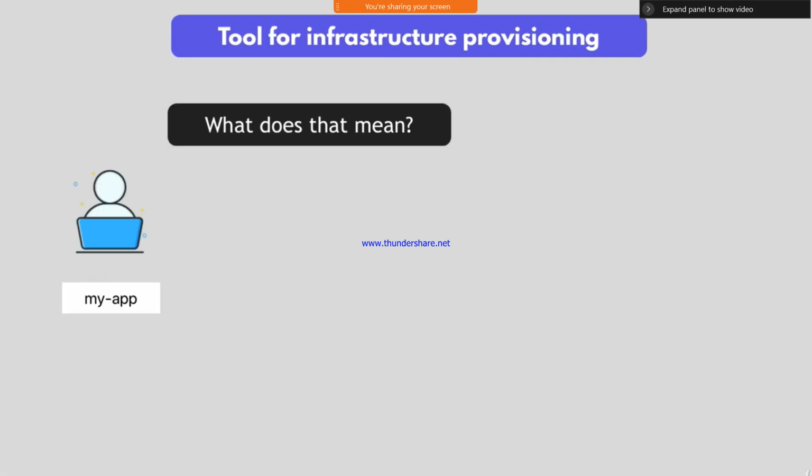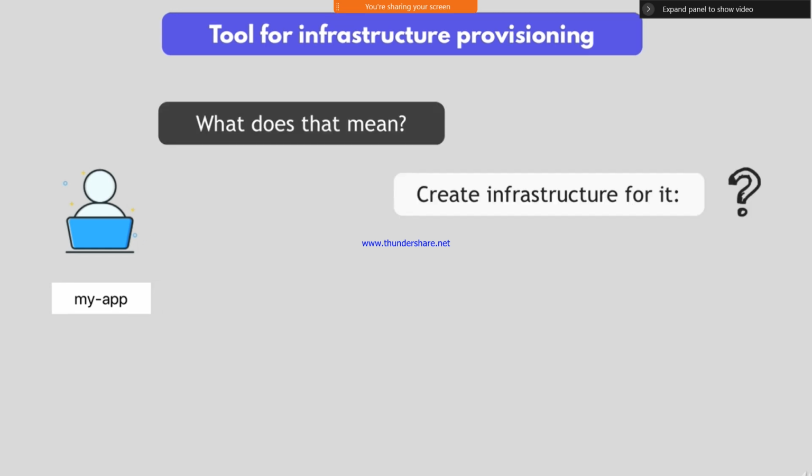And coming to tools for infrastructure provisioning, what does it mean? For example, if you want to implement an application, assume this person is the developer. The developer implemented a particular application, and for that application we need to provide infrastructure. How is it possible?